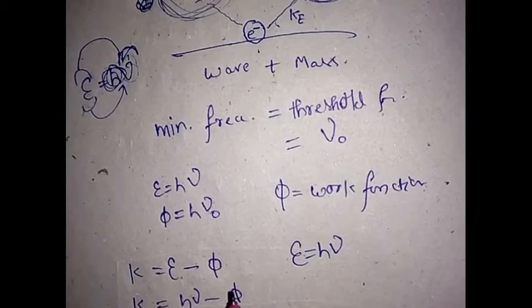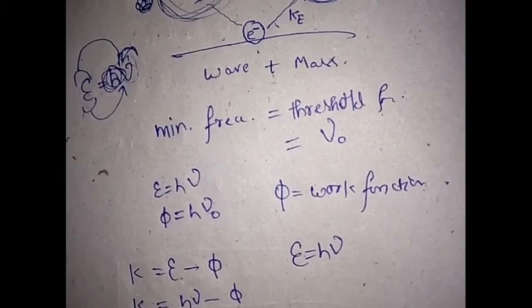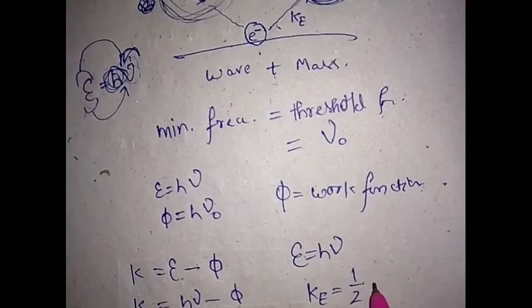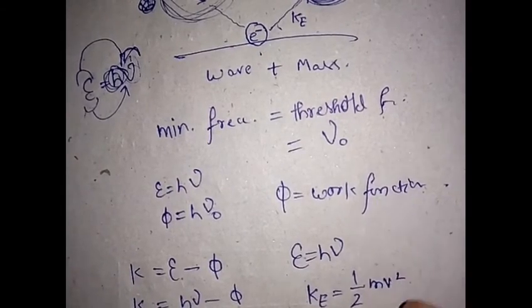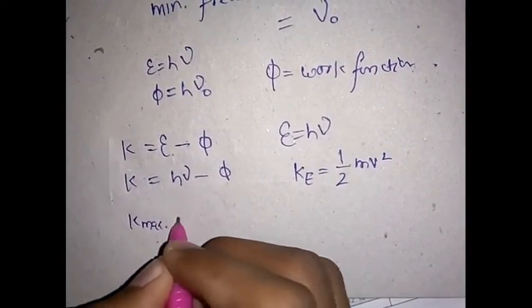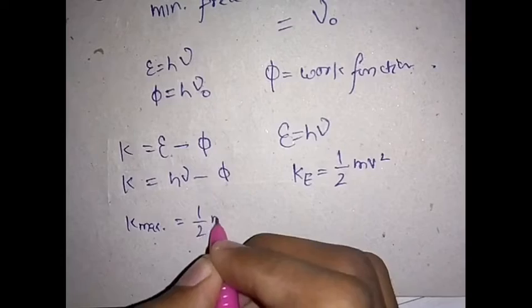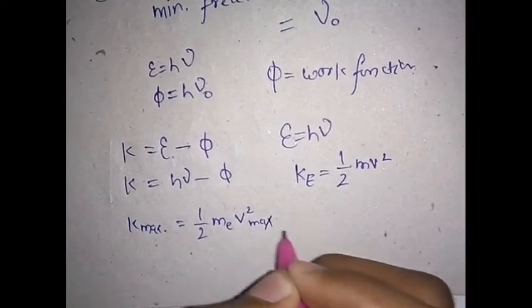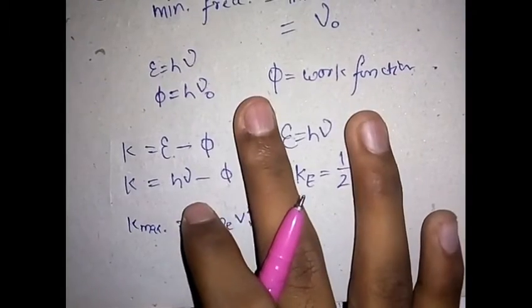And we also know that kinetic energy is half m v squared. So if we want the maximum kinetic energy, that would be half times the mass of the electron times v squared max.